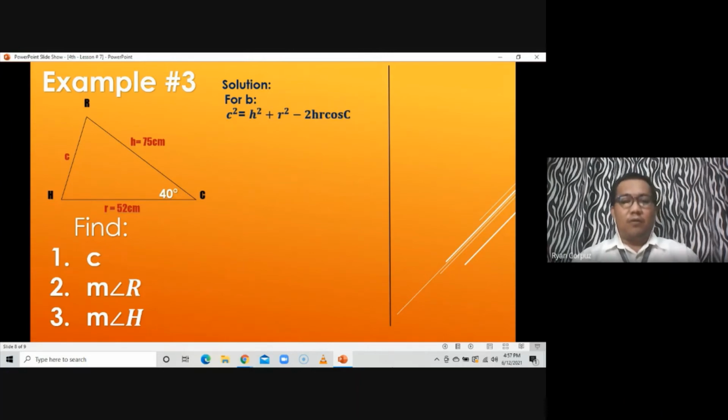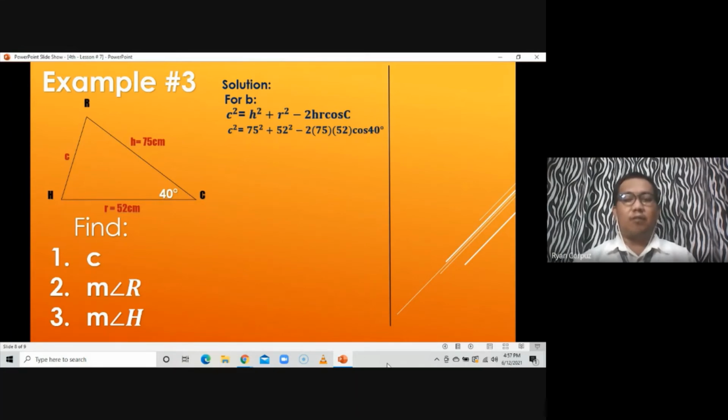So with the following given, all we have to do is to substitute it to find the value of side C. So for H, that would be 75. For R, that would be 52. While for cosine C here, that would be for angle C, which is 40 degrees. So pag ginawa natin yan, magiging ganito. It should be C squared is equal to 75 squared, that's for H, plus 52 squared for R, minus 2 times 75 times 52 cosine 40 degrees.